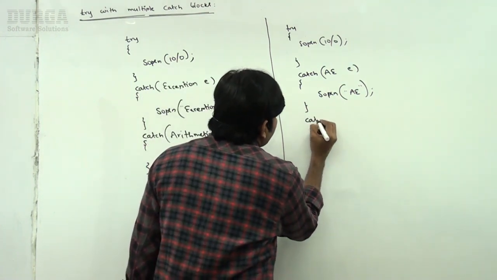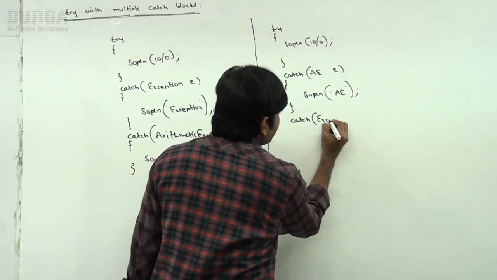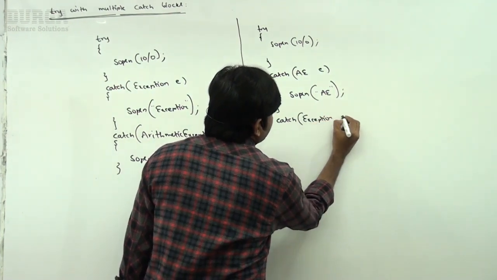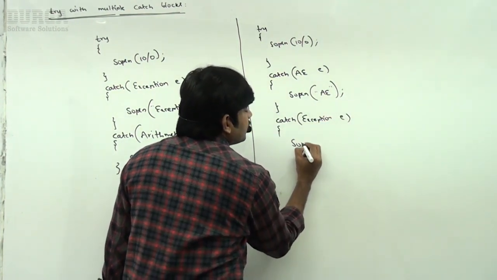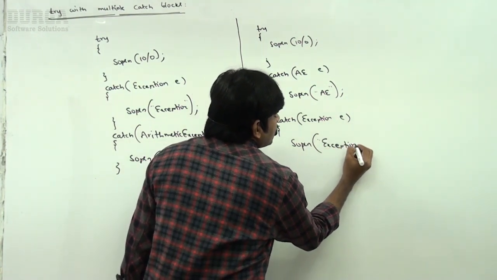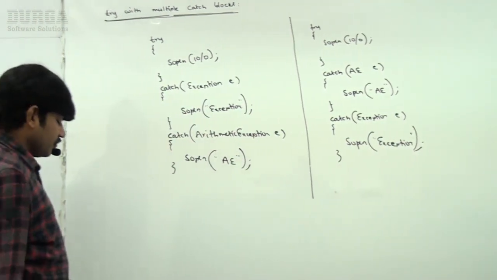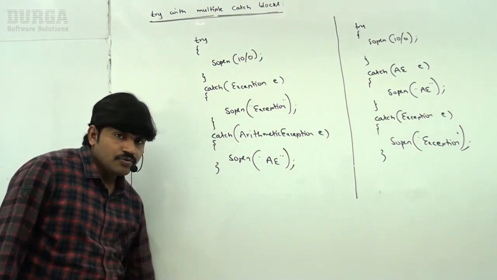Now catch block, I'm taking Exception e, with System.out.println("exception"). Sir, now my question is, among these two, which is valid, which is invalid?